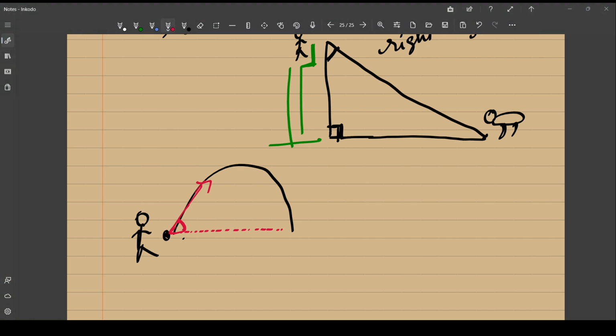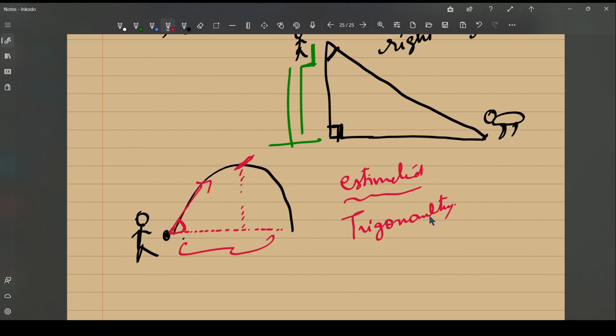Knowing this angle, you can estimate things like how far the ball goes, that is this distance, or the height which it achieves, that is this distance. All that can be estimated knowing certain factors here, and this is where trigonometry plays a major role, right? But we'll have to imagine right angles, visualize right angles in these situations and estimate accordingly.